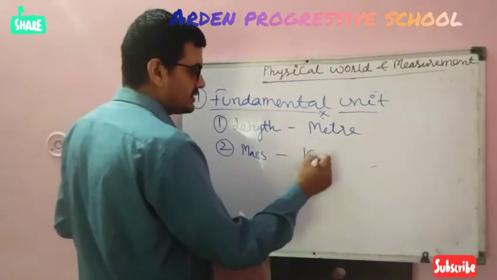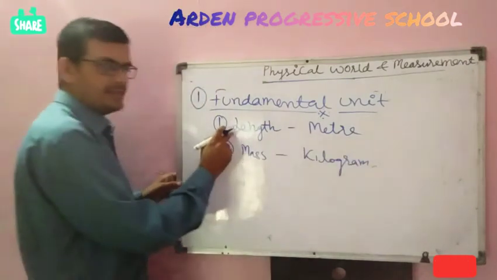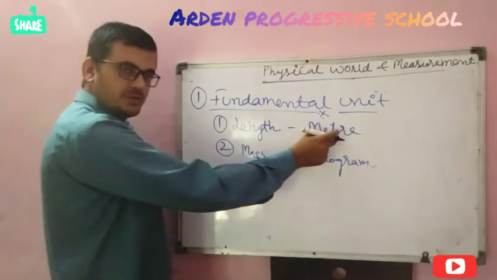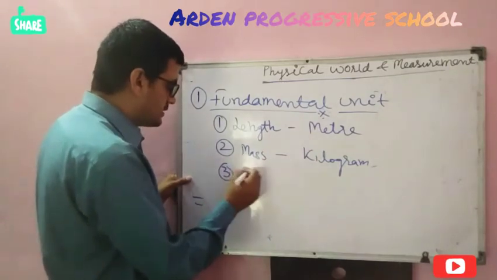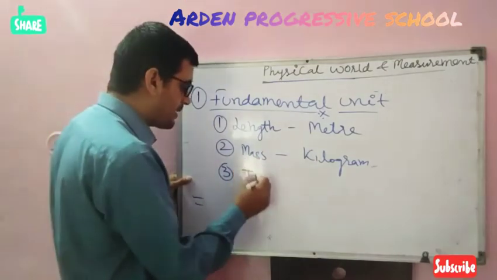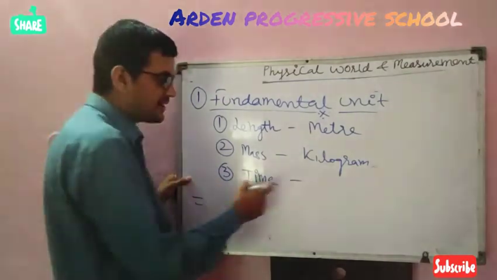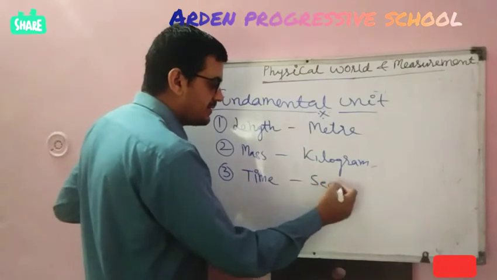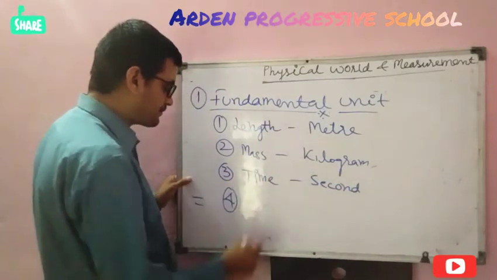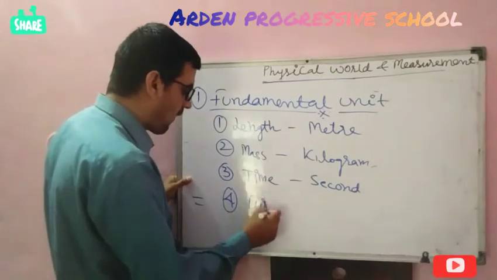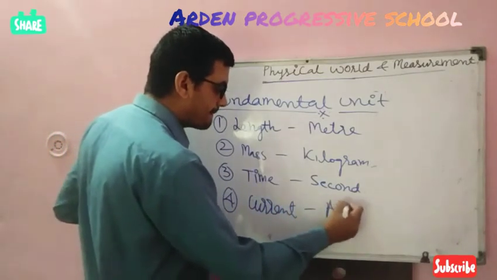Its unit is kilogram. Third one is time, its unit is second. Fourth, current. Its unit is ampere.